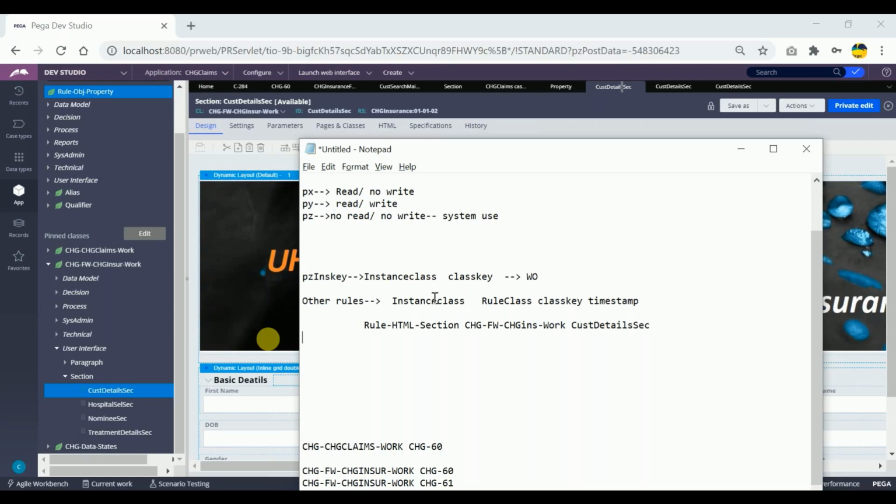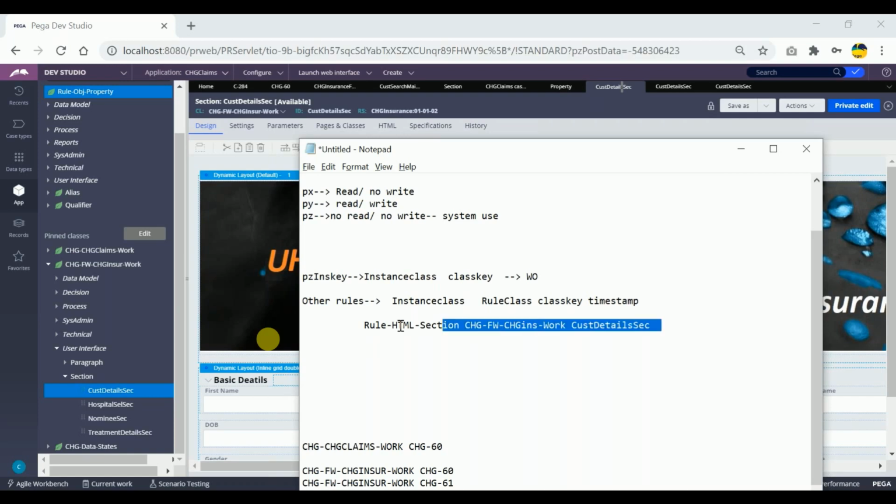Instance class of property, we can say, that is Rule-Obj-Property. And instance class of flow action, we cannot say. Everything will be an instance, right? The flow action rule we are creating is also stored as an instance in one class, else we cannot retrieve the data. So it has to be stored in one class. So in which class will it be stored, what's the instance class of the flow action rule? For that there is one trick.